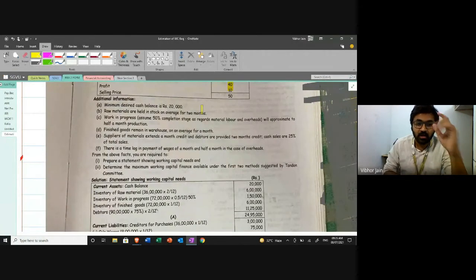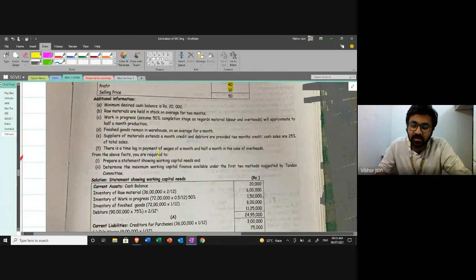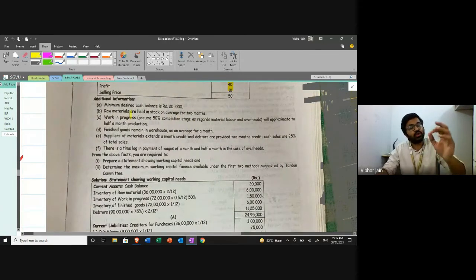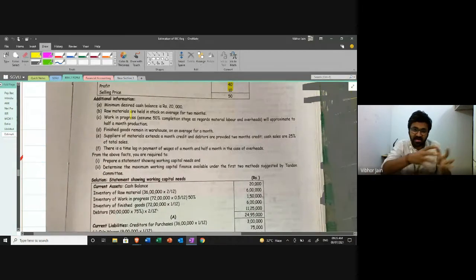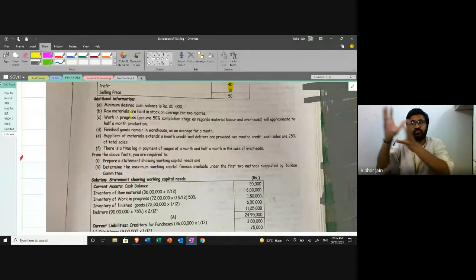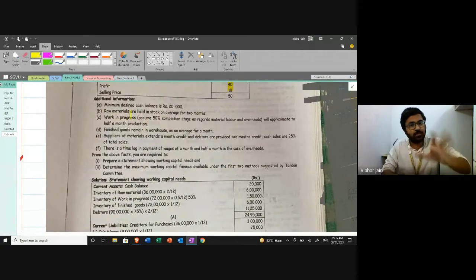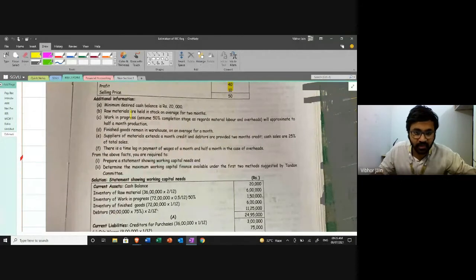Okay, work in progress. Now, what is work in progress? Assume 50% completion stage. Work in progress means that I've taken the raw material, I've put in some input, I've done some work. It is not complete, it is not finished good, but yes, 50% is complete.